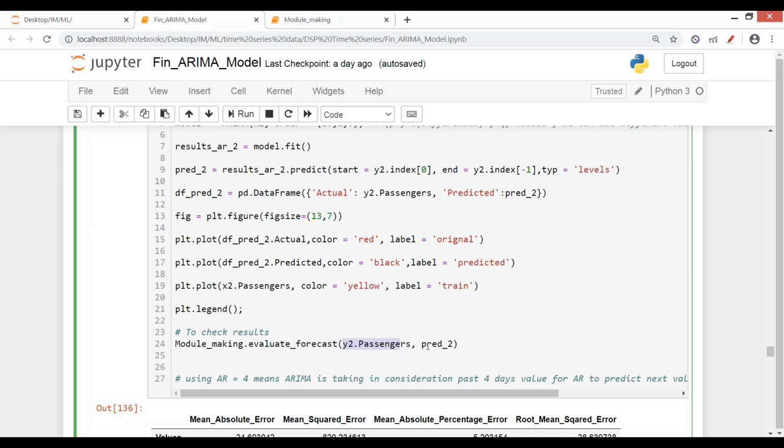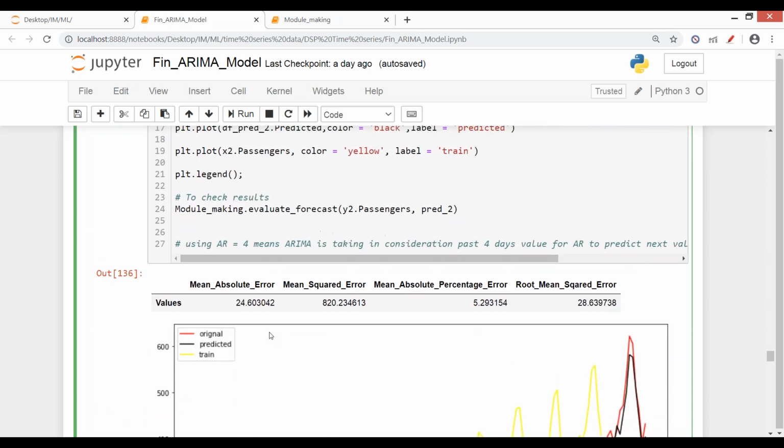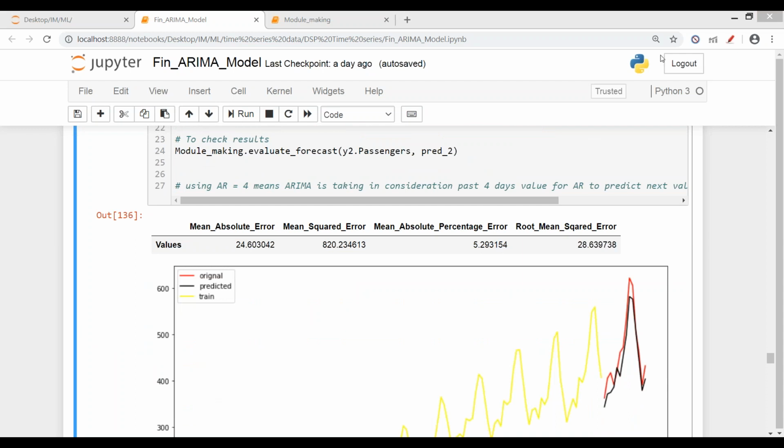And what are the original values? y2 passengers and pred_2. When I pass them here, these are the results which I get. So what was x2? The original value, which was given by yellow color, and predicted df pred_2 was given by black, and actual was red. So you see this is our model.